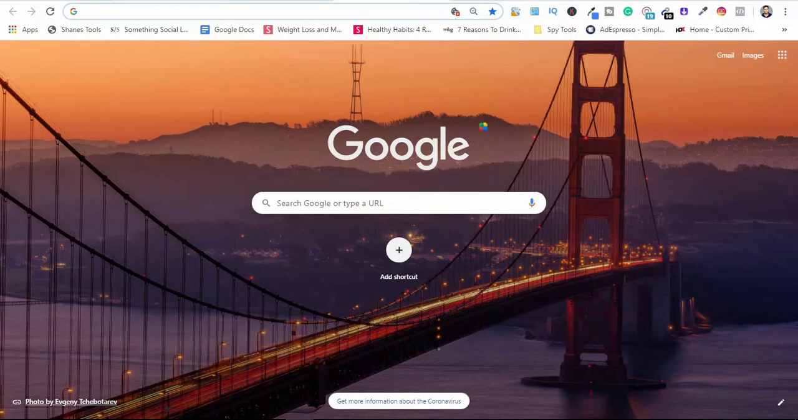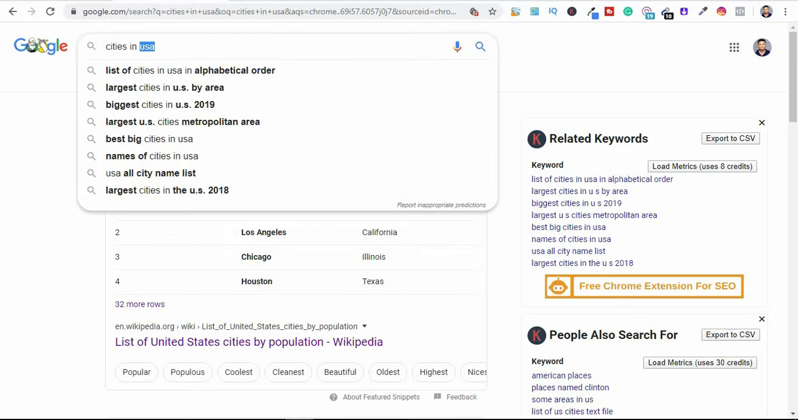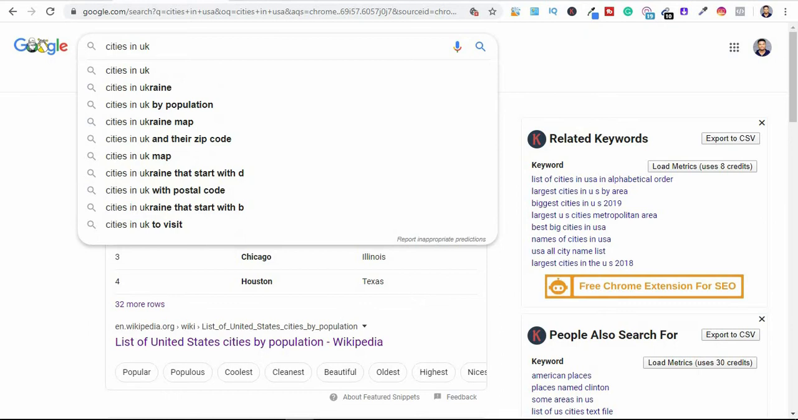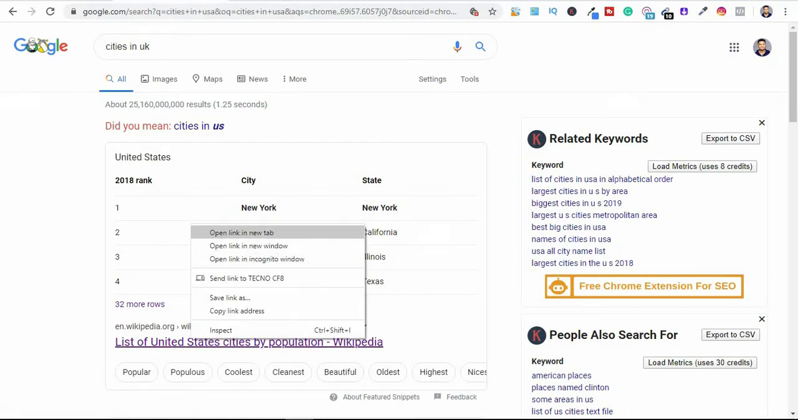So guys, the first thing we want to do is go on to Google and type in cities in USA. Now this can be cities in France, cities in the UK, or cities anywhere in the world. You can just pick any country you want. I'm just going to start out with the United States, and click this first link here. I'll open this in a new tab.